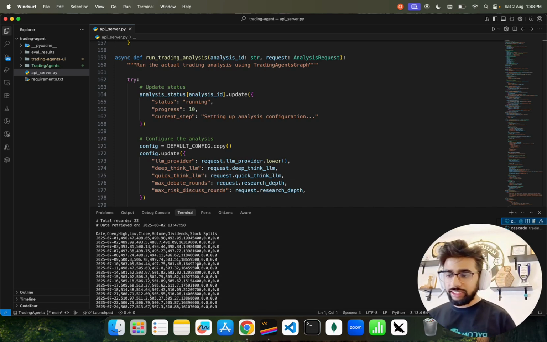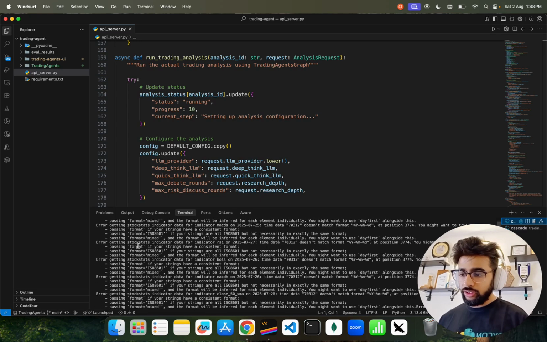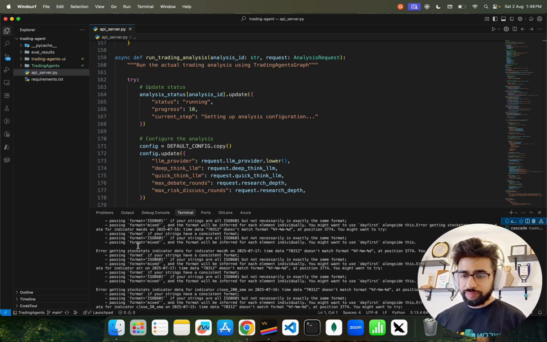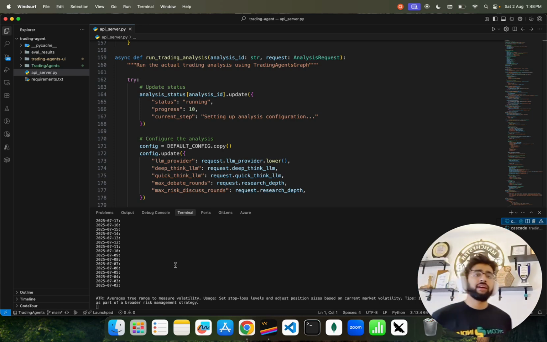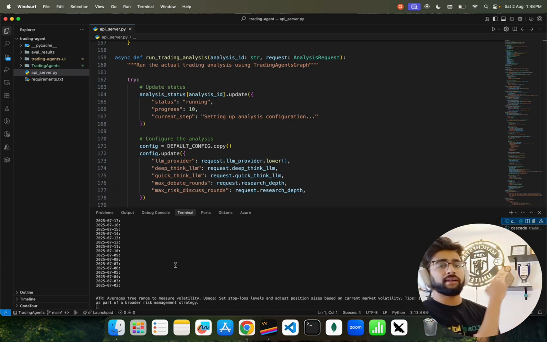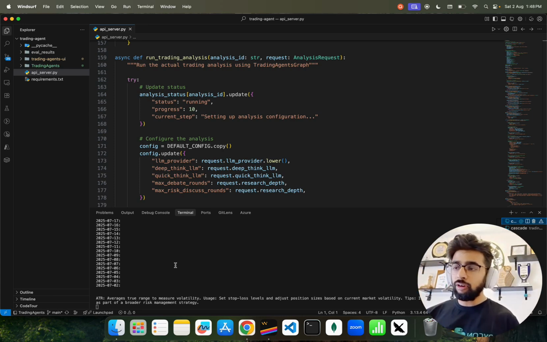You can see it's getting all the data. You can see total record. It's working. It's passing. Sometimes it gives you an error, but that's fine. Parsing is a bit of a problem, so I'll show you that in a bit, but let me tell you how you build it.